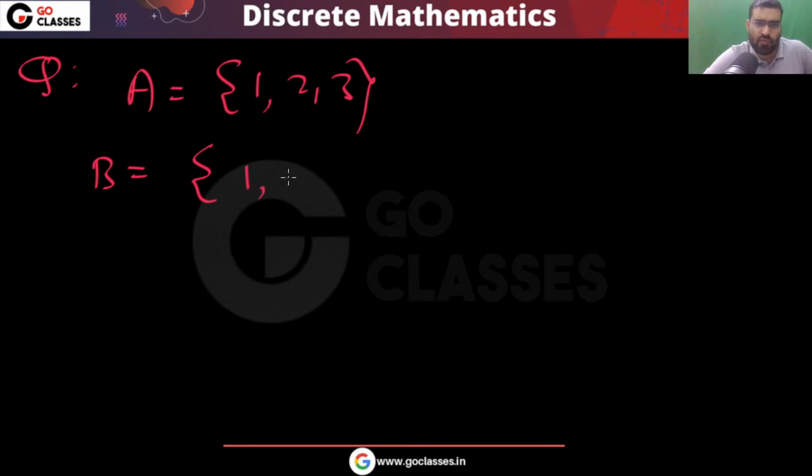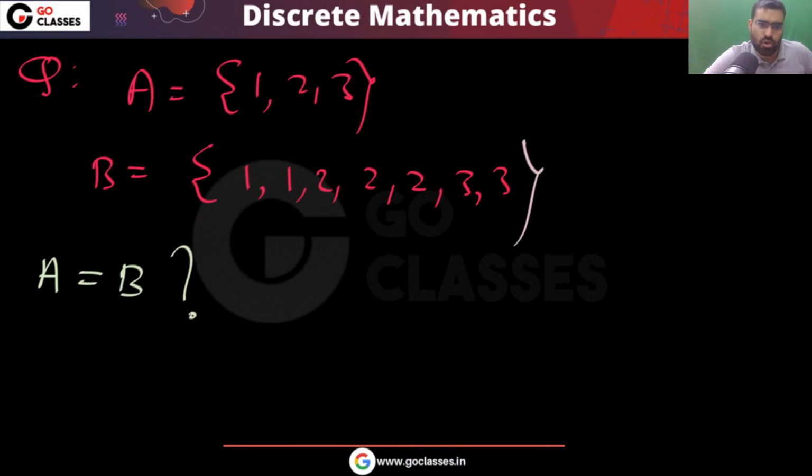Okay, so very simple. Now you tell me a simple question. Again, suppose you have a set in which you have 1, 2, 3, and you have another set, let me assume you have 1, 1, 2, 2, 2, 3, 3, 4. Now what about these sets? Can I say A is equal to B? Yes or no? Yes, of course they are equal.